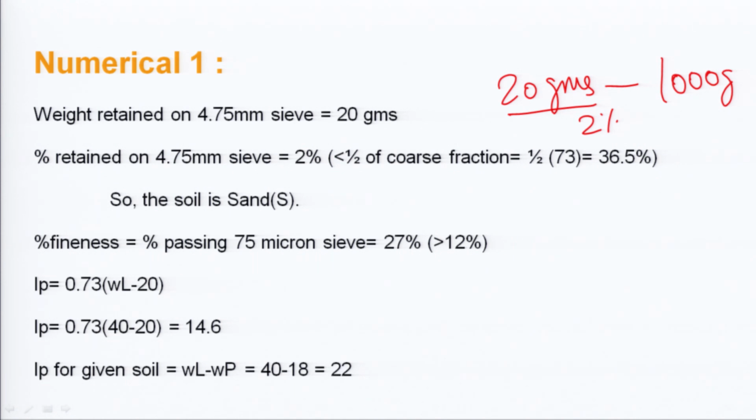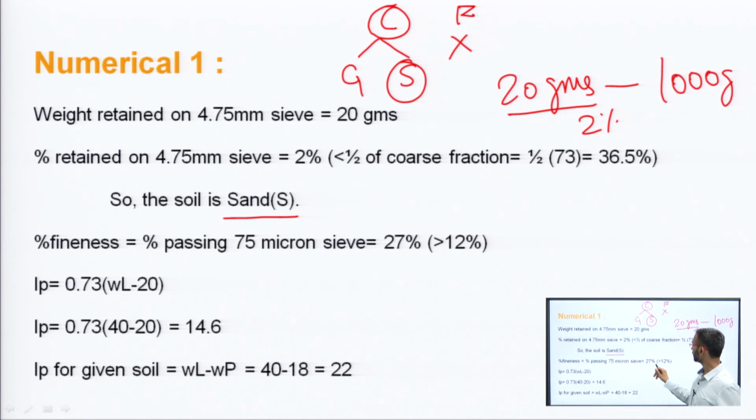Total coarse fraction is 73%, that we said is 730 grams. So, half of the coarse fraction means at least 36.5%. So, the gravel portion is not there, most of the soil passes through the 4.75 mm sieve, so the soil will be classified as sand. Is it coarse or fine? It was coarse, so we moved on. Here, gravel or sand, we saw it is sand. Next, what is the percentage of fines, that is the percentage passing the 75 micron IS sieve, that is 27%, which is greater than 12%, that is 270 grams.